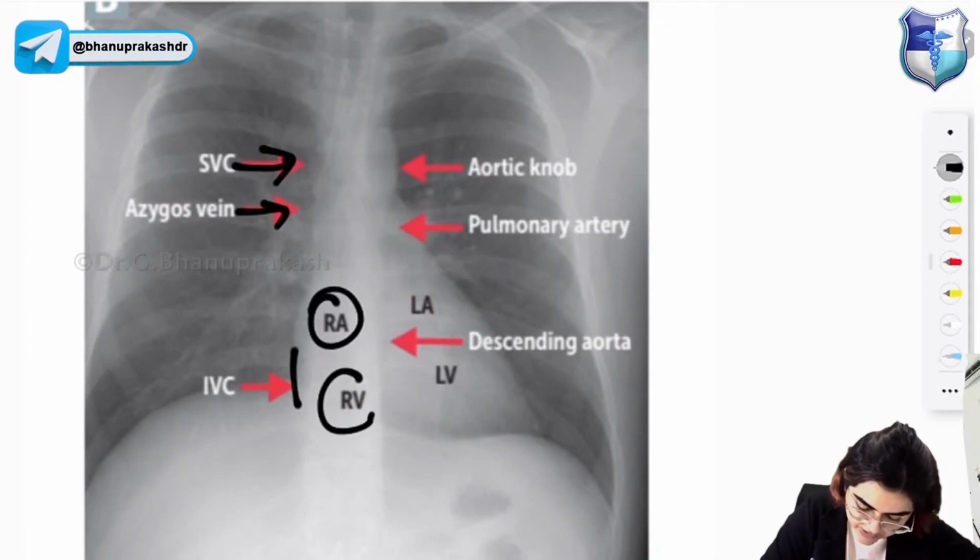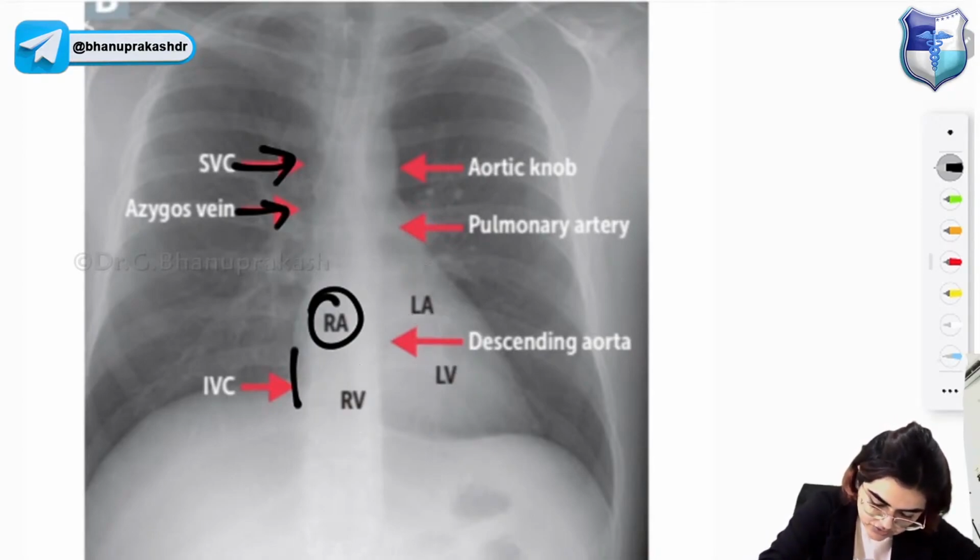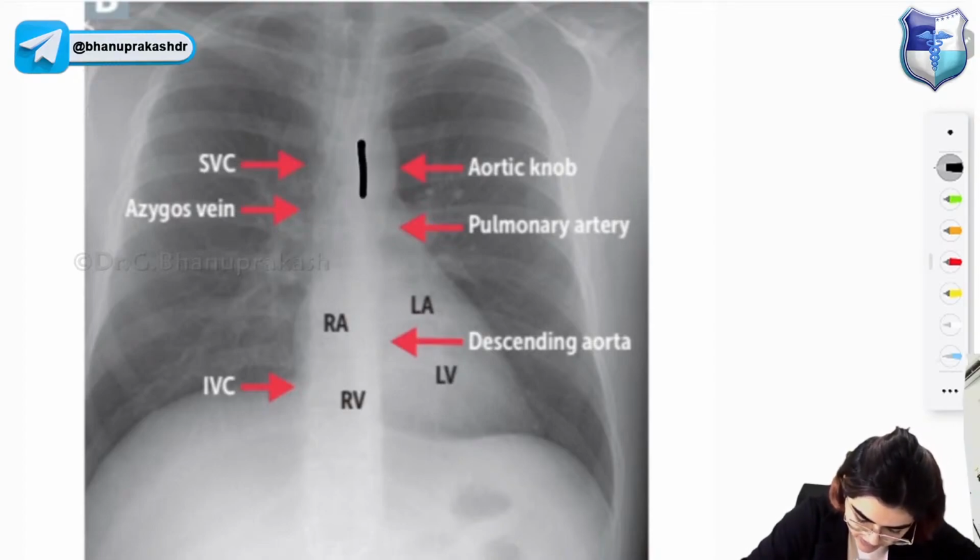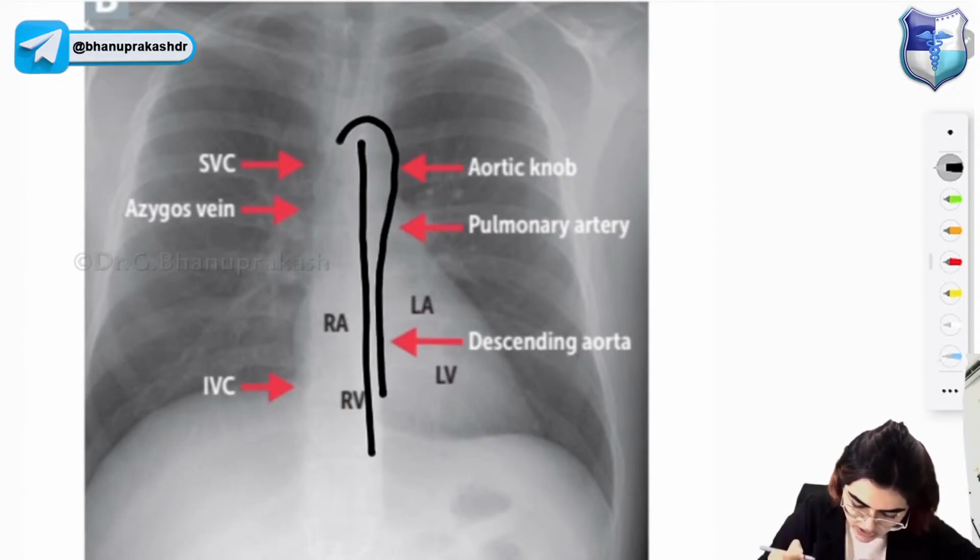This is the right atrium, right ventricle, left atrium, left ventricle. Behind, okay, I will just show you. Can you see through this chest X-ray? The vertebral line is this one and the aortic line is this one. So this is the aortic line.